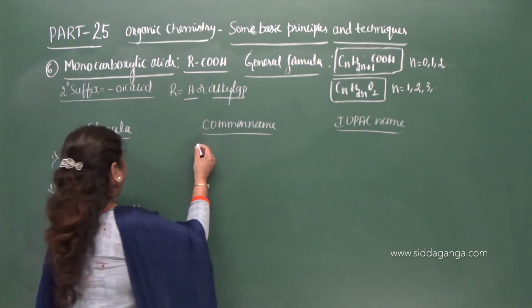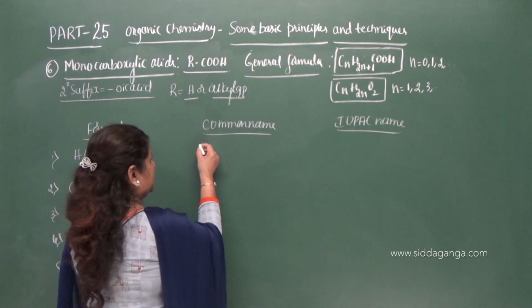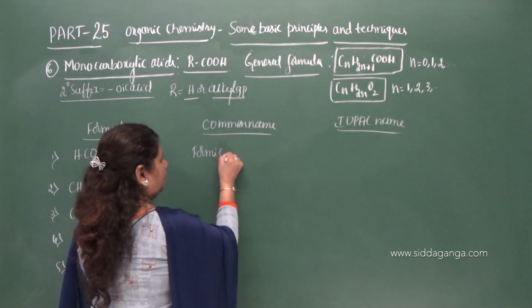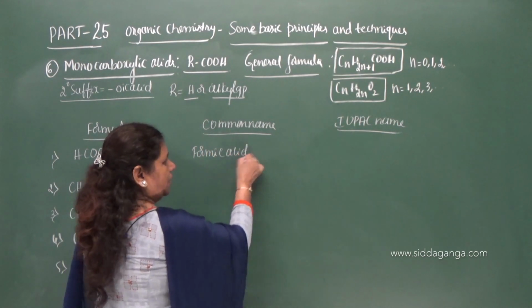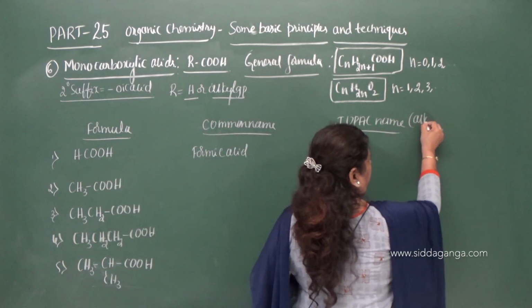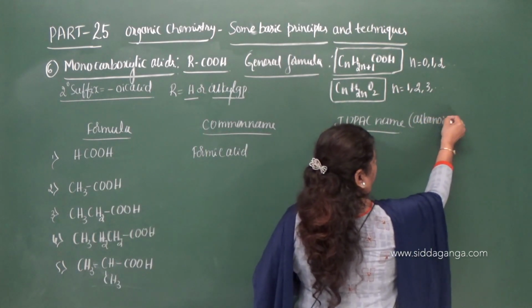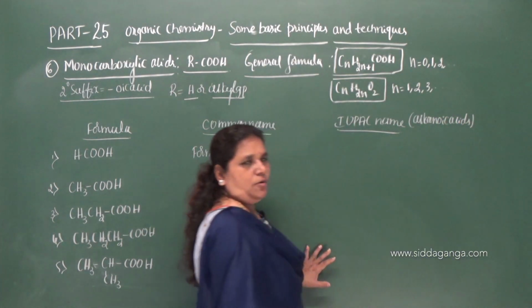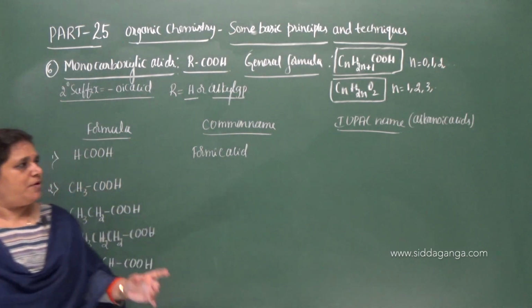This is derived from the common name, so that is the source. Therefore it is formic acid. So here the IUPAC name is alkanoic acid. Alkanoic acids. So how many carbon atoms are there in the first member?